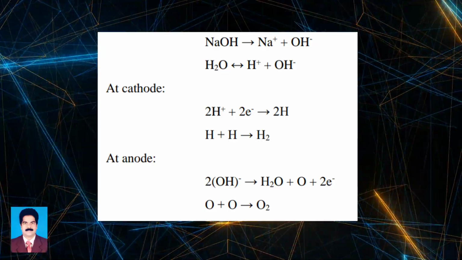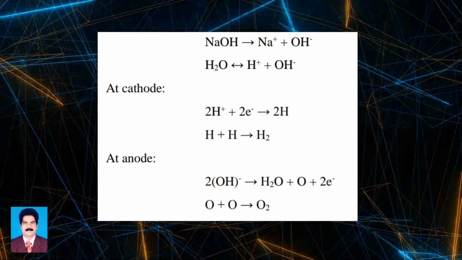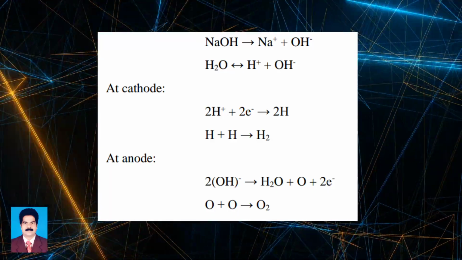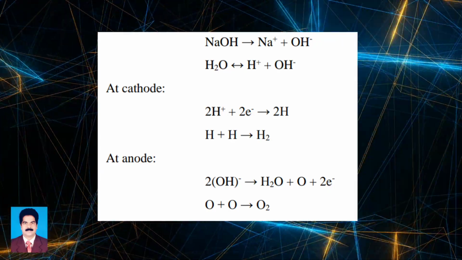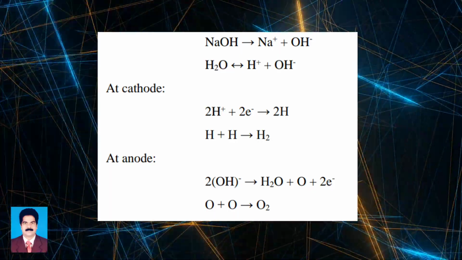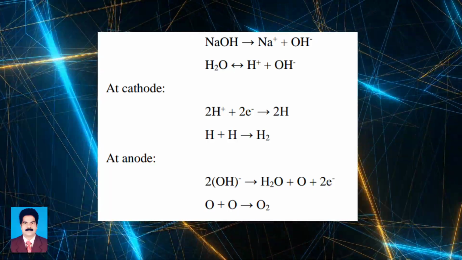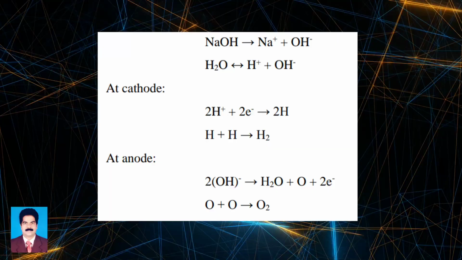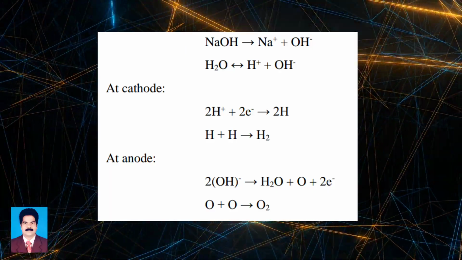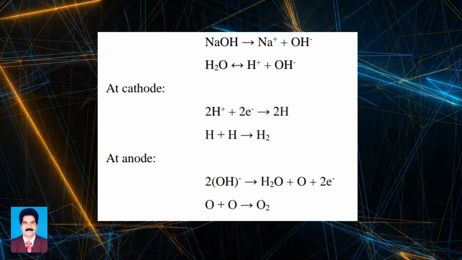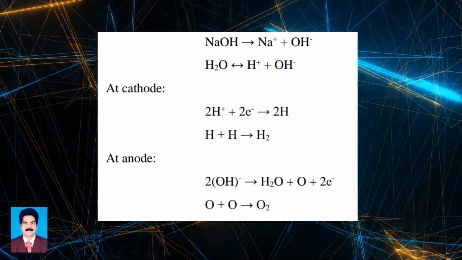Thus, as to the formation of sodium hydroxide, it will be readily understood from the figure that as hydrogen ions are discharged at the cathode and Cl- ions at the anode, there remains an excess of OH- ions and Na+ ions in the solution. When evaporated, the solution deposits crystals of sodium hydroxide. Thus, current is carried by Na+ and OH- ions, which are present in large excess, but the ions discharged are H+ and Cl-. Both the H+ and OH- ions are derived from water, and NaOH remains the same.